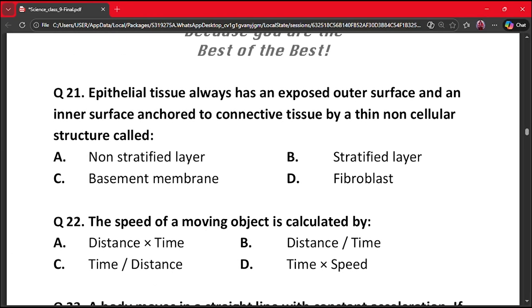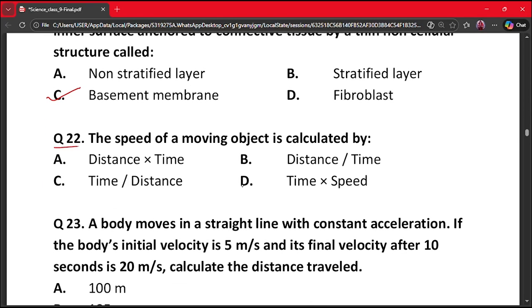Our next question is question 21. Epithelial tissue always has an exposed outer surface and an inner surface anchored to connective tissue by a thin non-cellular structure called A. Non-stratified layer, B. Stratified layer, C. Basement membrane, and D. Fibroblast. The correct answer here is option C. Basement membrane, because basement membrane connects epithelial tissue with connective tissue. Our next question is question 22. The speed of moving object is calculated by A.